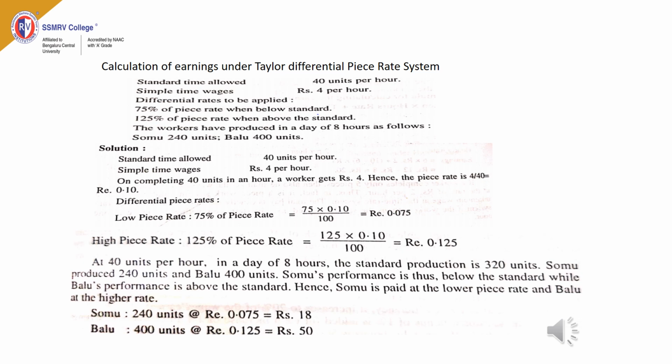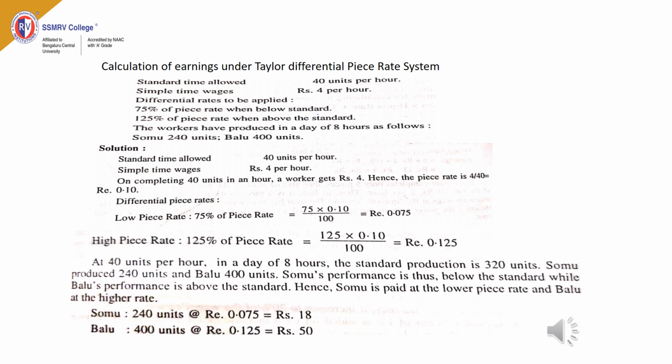Then determine the higher piece rate. Higher piece rate is 125% of piece rate. Piece rate is 0.10. 125% of 0.10 is 0.125.